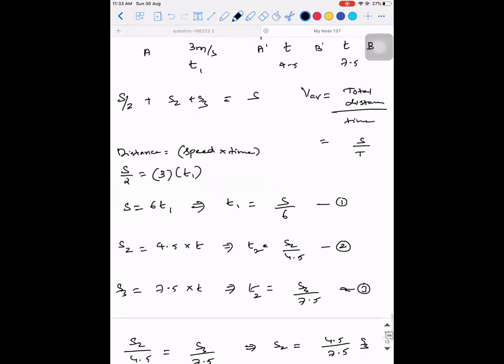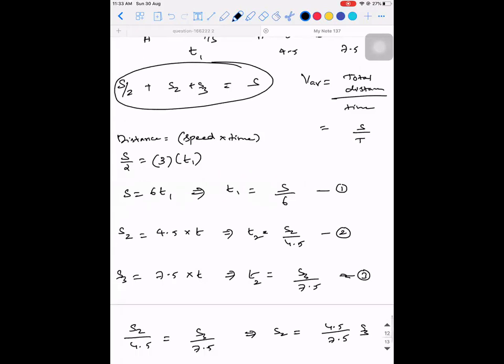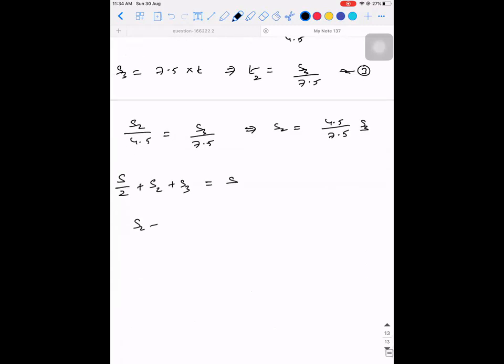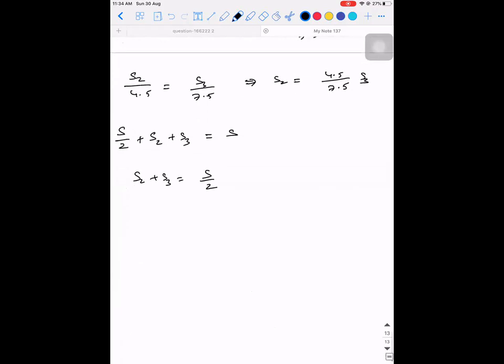So let this be one case. And I have S by 2 plus S2 plus S3 is S. So S2 plus S3 will be equal to S by 2. Correct? Are you guys able to understand? So S2 is nothing but 4.5 divided by 7.5 into S3, plus S3 is equal to S by 2.